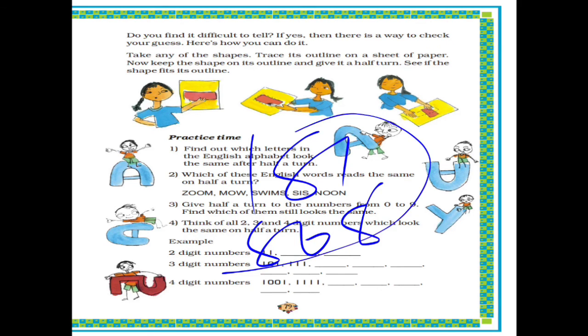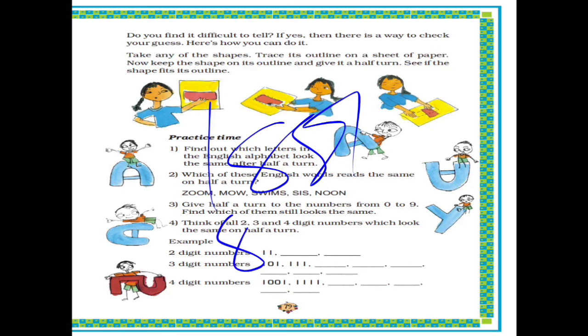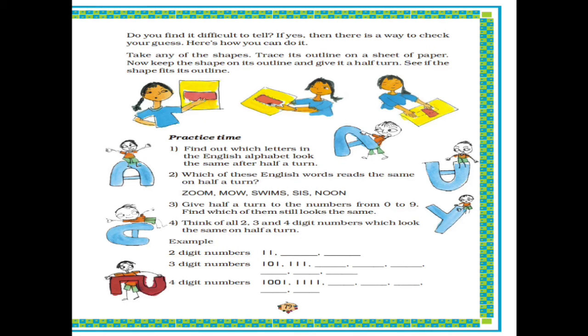So these are the 3-digit numbers that will remain the same after a half turn. And then 4-digit numbers. So here given 1001, 1111, then 1881, you can write 8008. So these are the numbers which will remain the same after a half turn. So I hope this much is clear.